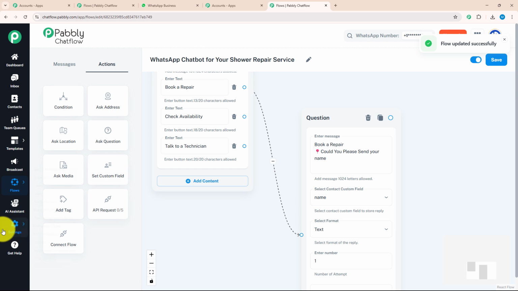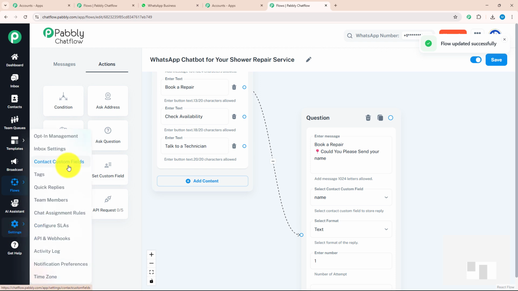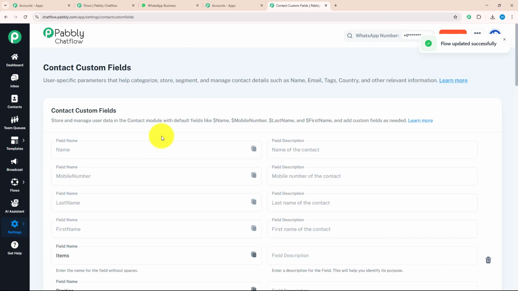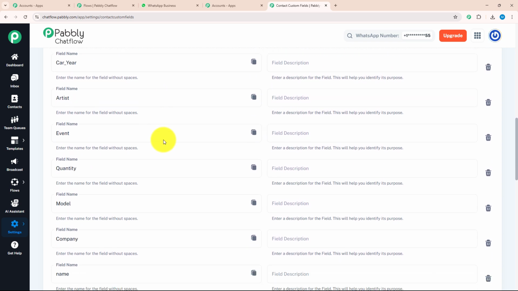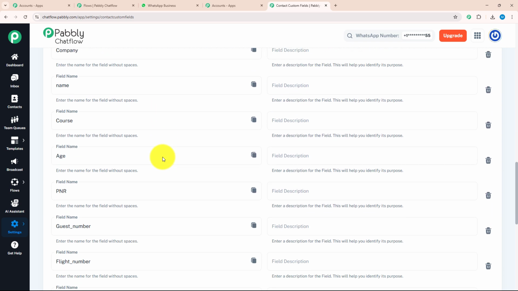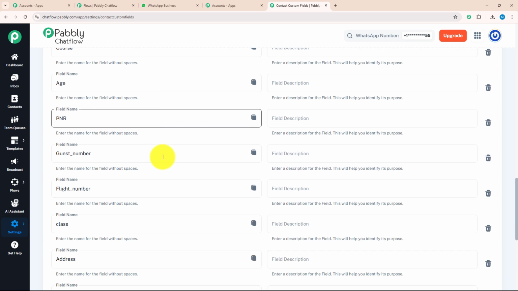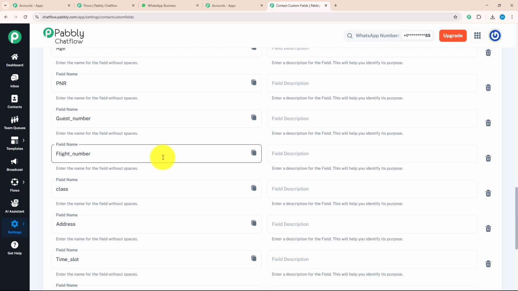After that, come with me to the settings section. Over here, you can see a feature which says contact custom field. After clicking on that, you will land on the contact custom field page. Over here, you can enter as many contact custom fields as you require. As you can see, I have already created multiple contact custom fields. As per my requirement, I will move back to my flow.